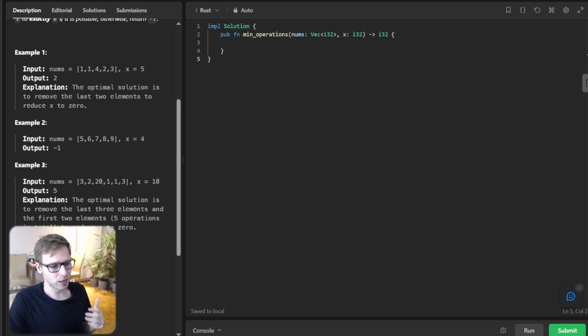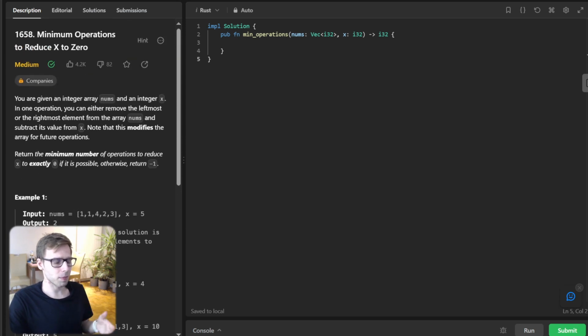Okay, so now that we understand the example, the intuitive approach may be to find the minimum number of elements to remove. But we are going to flip this problem, so we will look for the maximum subarray we can keep. All right, let's get our hands into Rust. For those who are not familiar with Rust, don't worry, I will also provide implementations in other languages.